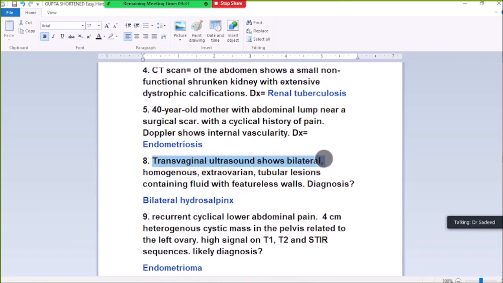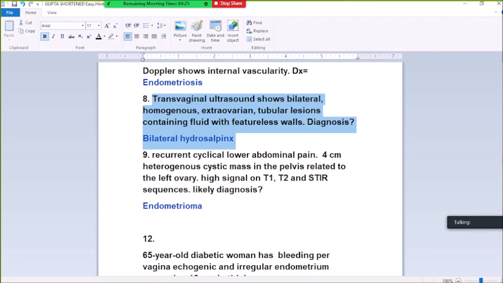8. Transvaginal ultrasound shows bilateral extra-ovarian tubular lesion containing fluid with fine wall, diagnosed bilateral hydrosalpinx.